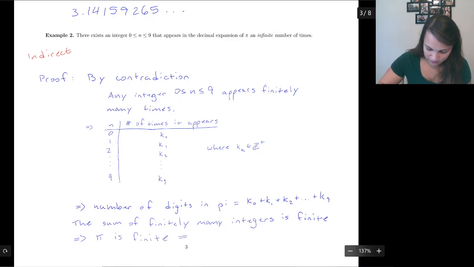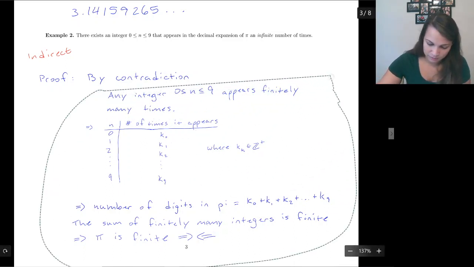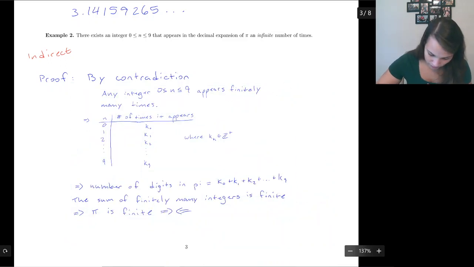Now we get to say contradiction. No, that's not true. Which means we must have been wrong: at least one integer between 0 and 9 appears infinitely many times.